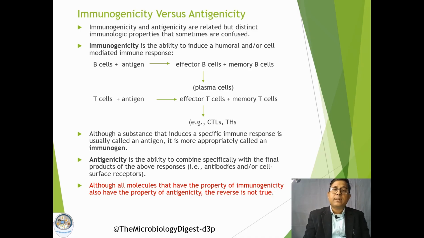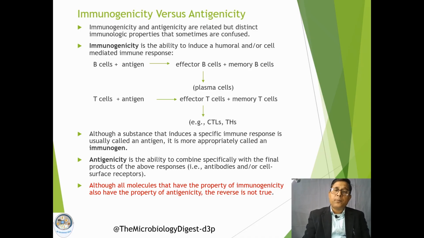Effector T cells include cytotoxic T lymphocytes and helper T cells. So immunogenicity is the capacity to induce an immune response by activating both the arms of the immune response.